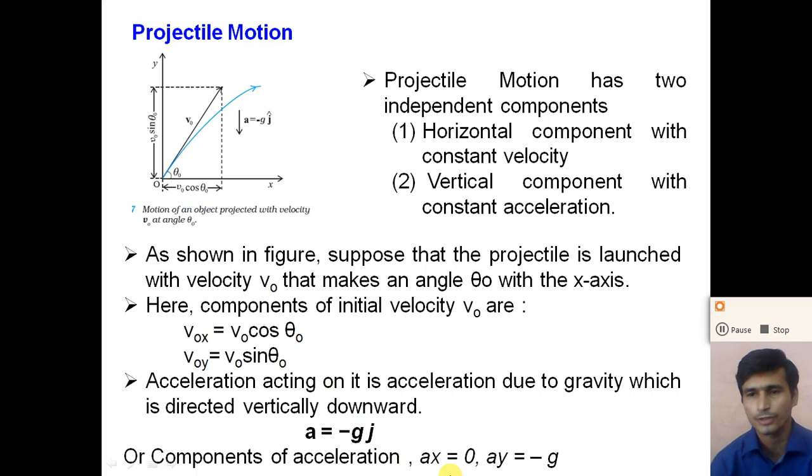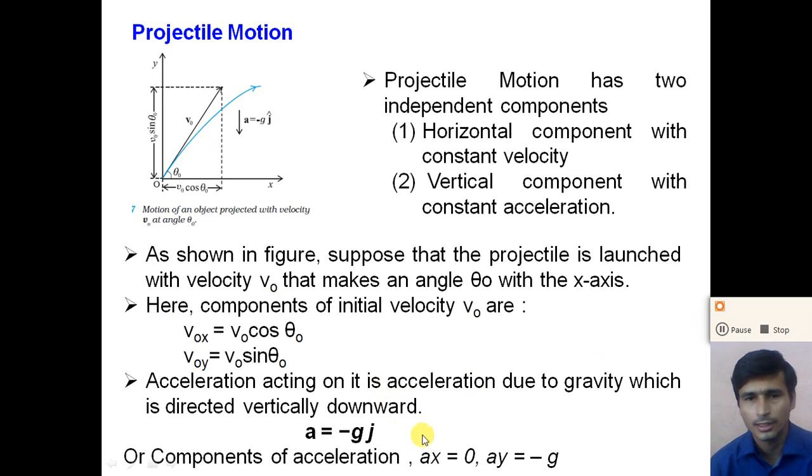So we can write the x component of the acceleration is always 0. So during the projectile motion, the x component, the horizontal component of the acceleration, is always 0. So we can write a_x is equal to 0 and the vertical component of the acceleration a_y is equal to minus g. So here the horizontal component, x component of the acceleration is always 0.